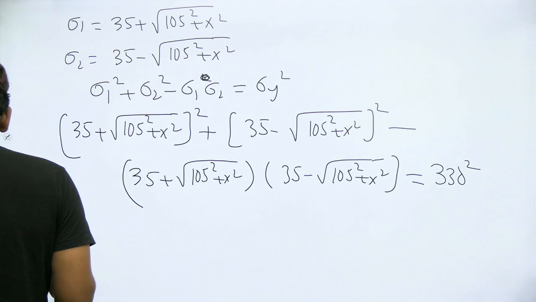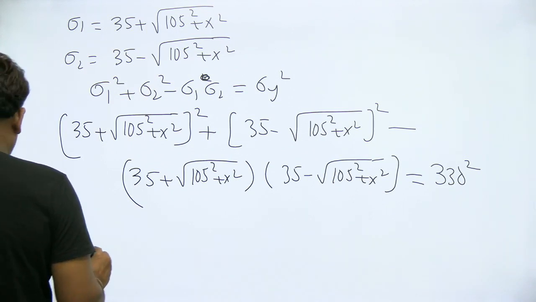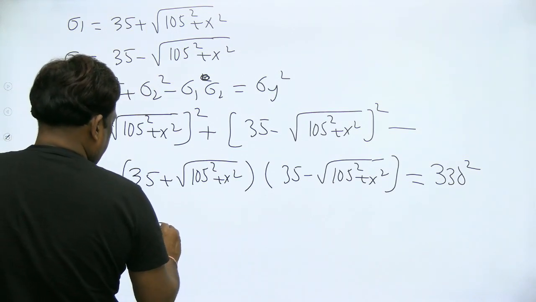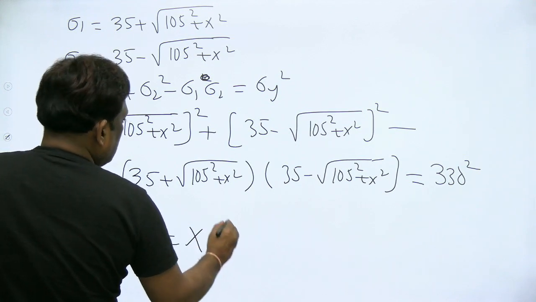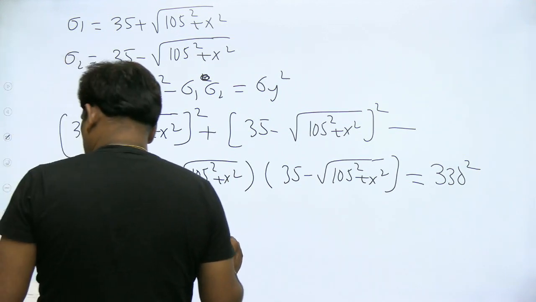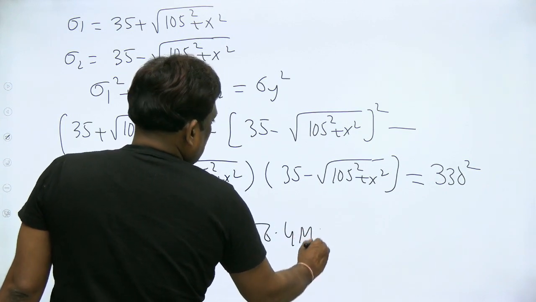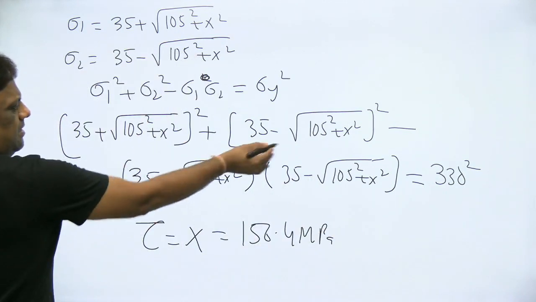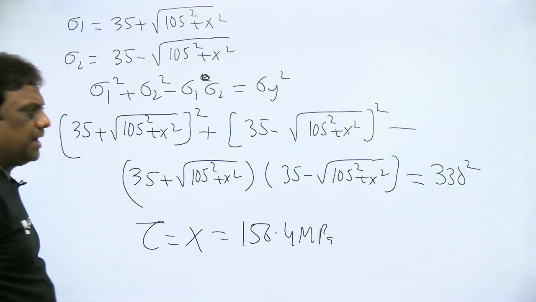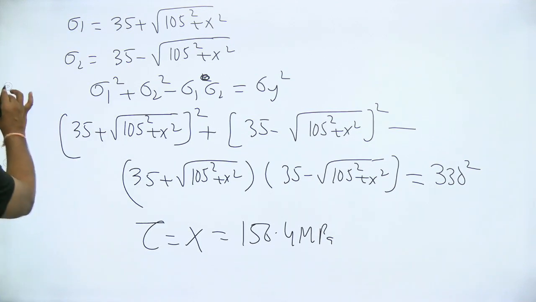And everything is known except tau. Tau ka matlab x, here he took tau as x. So when you calculate x, I think you should get 156.4. Please calculate, because it is very simple, plain mathematics, so you can easily calculate. There is no problem at all.